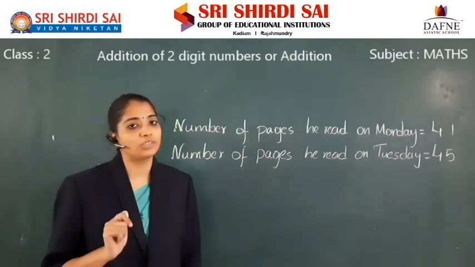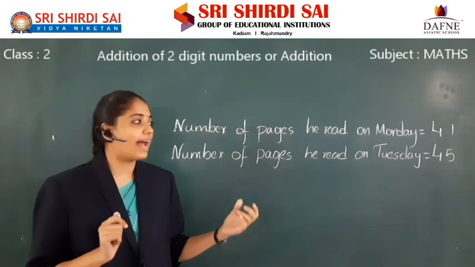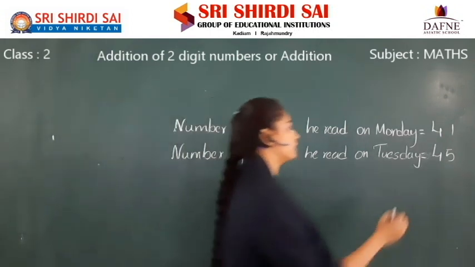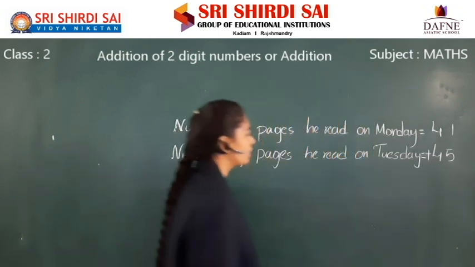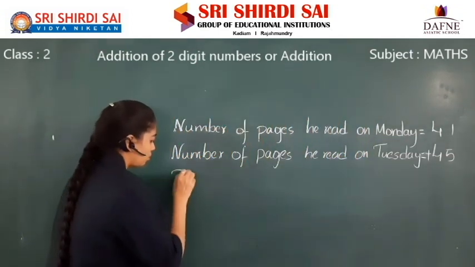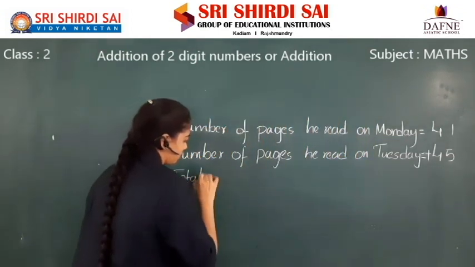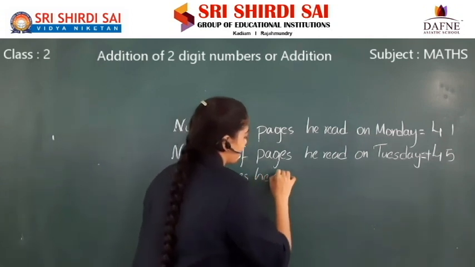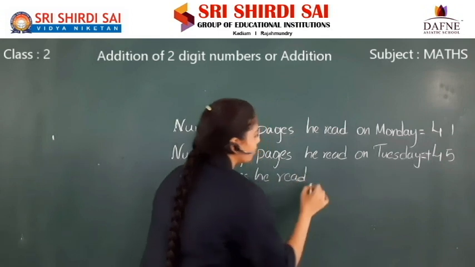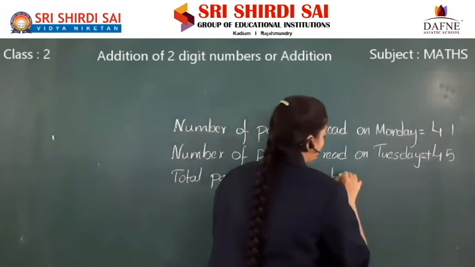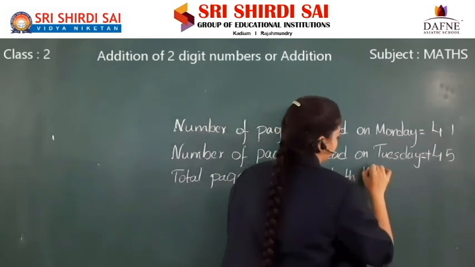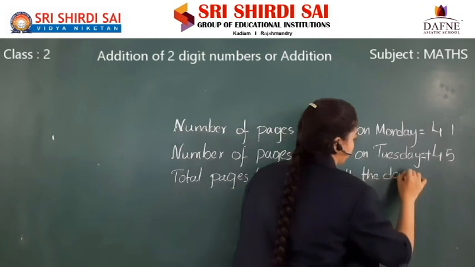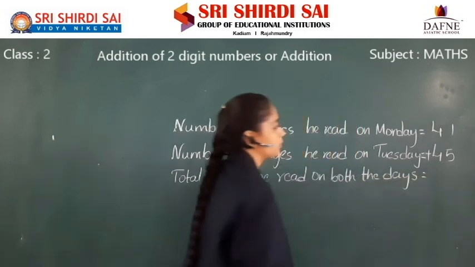Total means what we have to do? We have to add. Keep the symbol of addition here. Total pages he read on both the days is equal to.